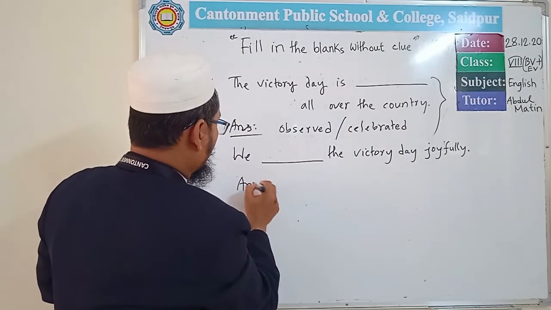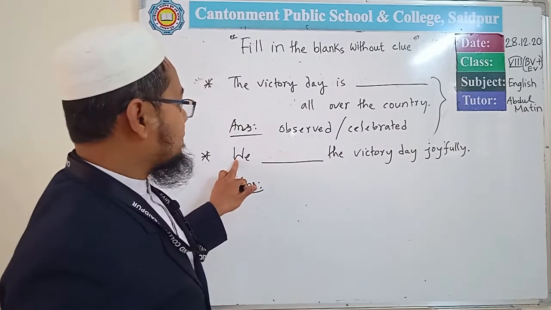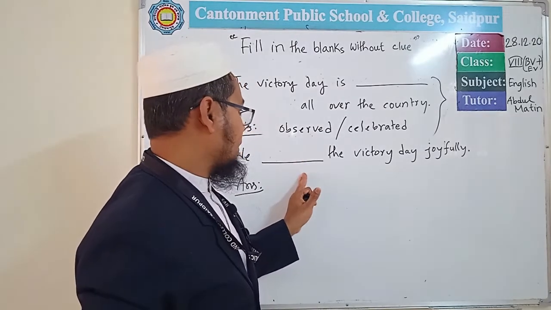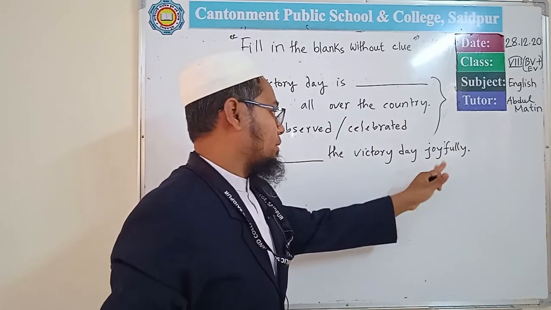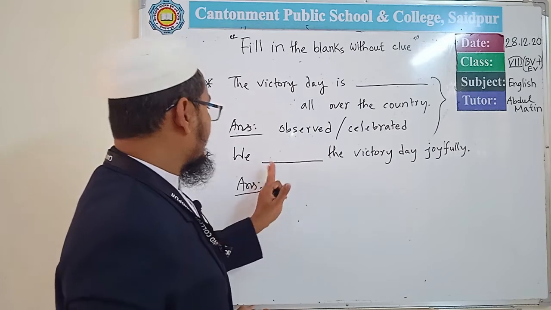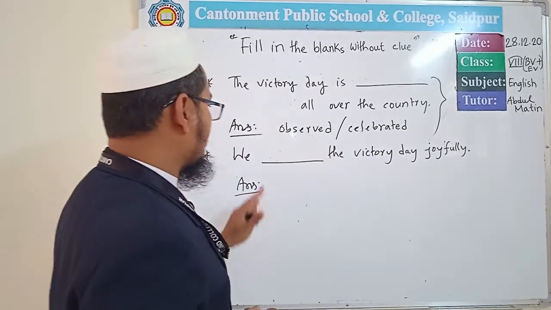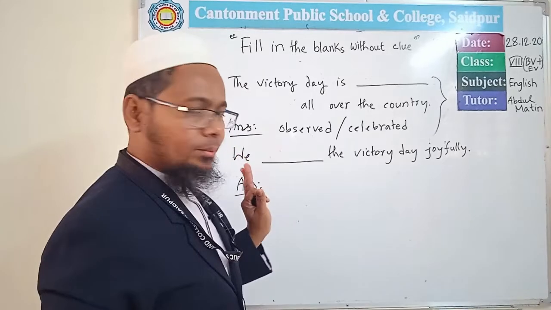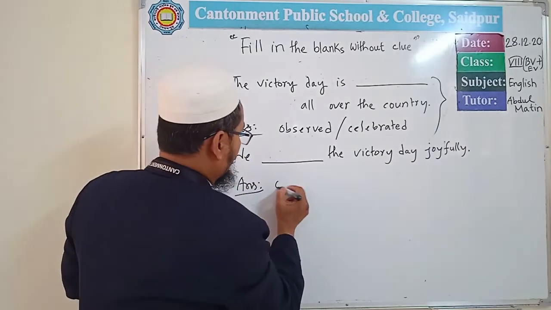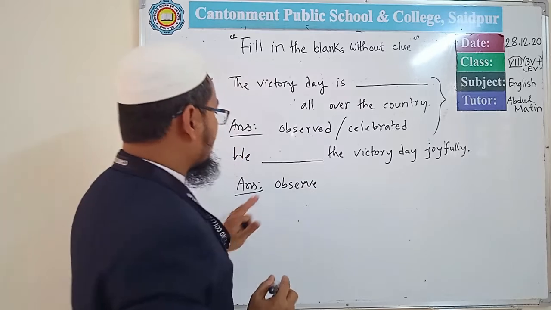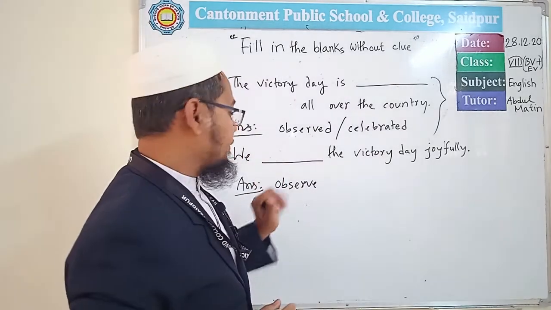First, think this is the subject and the absent word is the verb, or base form of the verb, and other words are present here. So here will be the subject, that means verb 1 or verb 2. If you think the sentence is in present form, then it will be the verb observe, because the sentence is in the present indefinite tense.